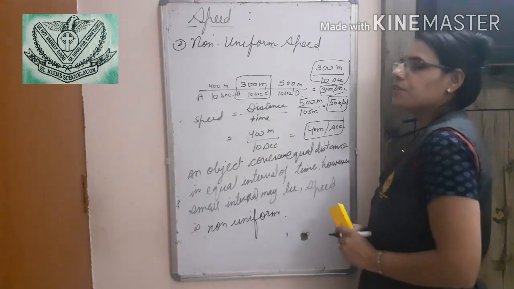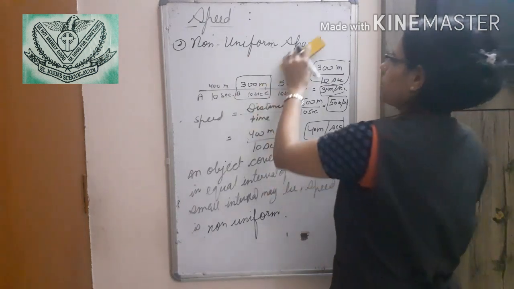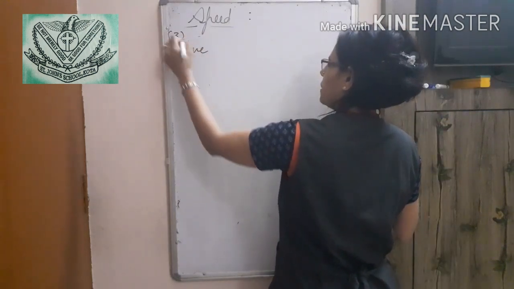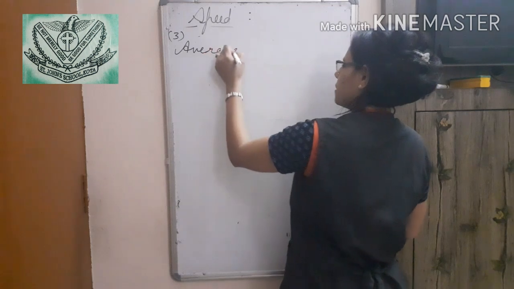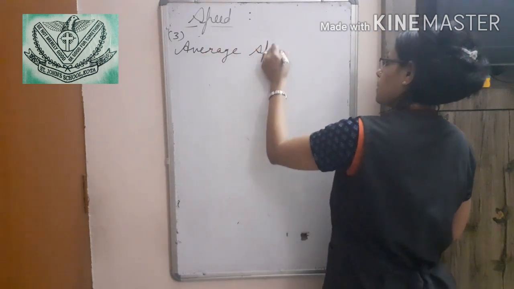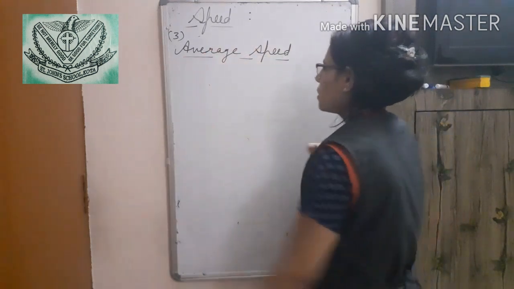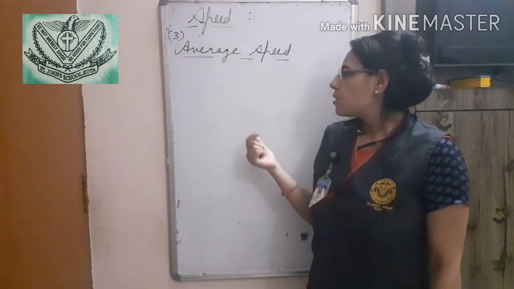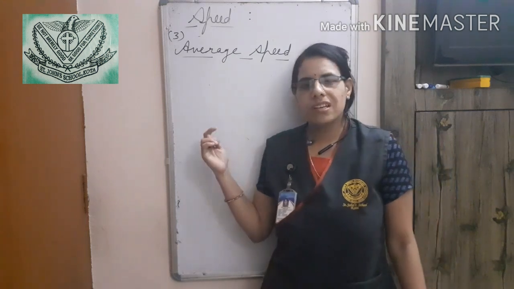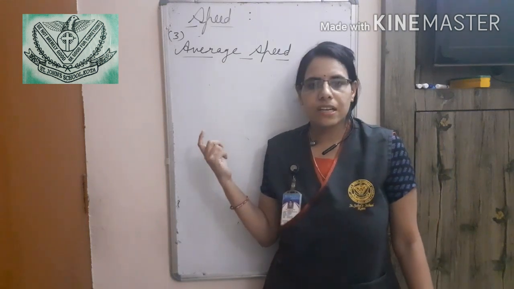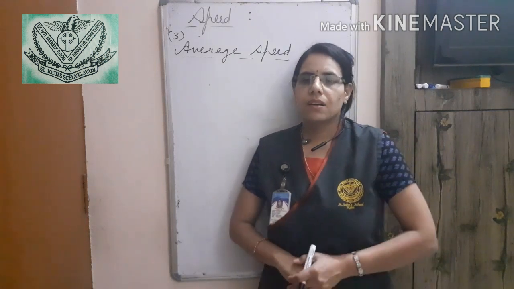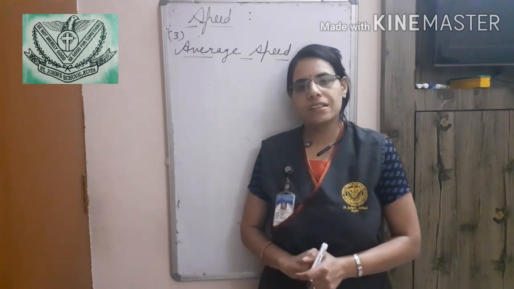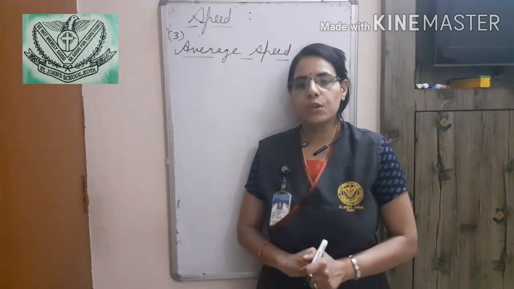Now the third one is average speed. Most of the time we see that the motion of the body is non-uniform type of motion. Suppose a train starts its journey from Delhi and reaches Agra in 2 hours.